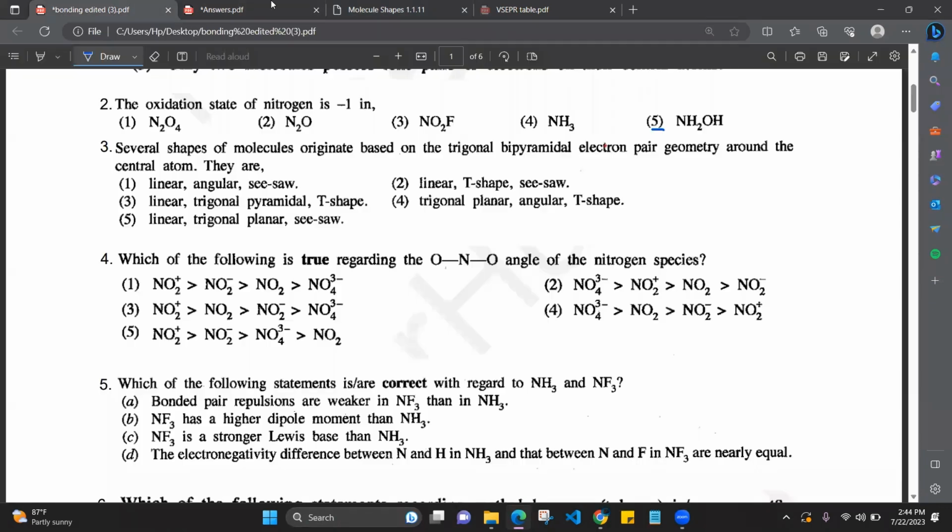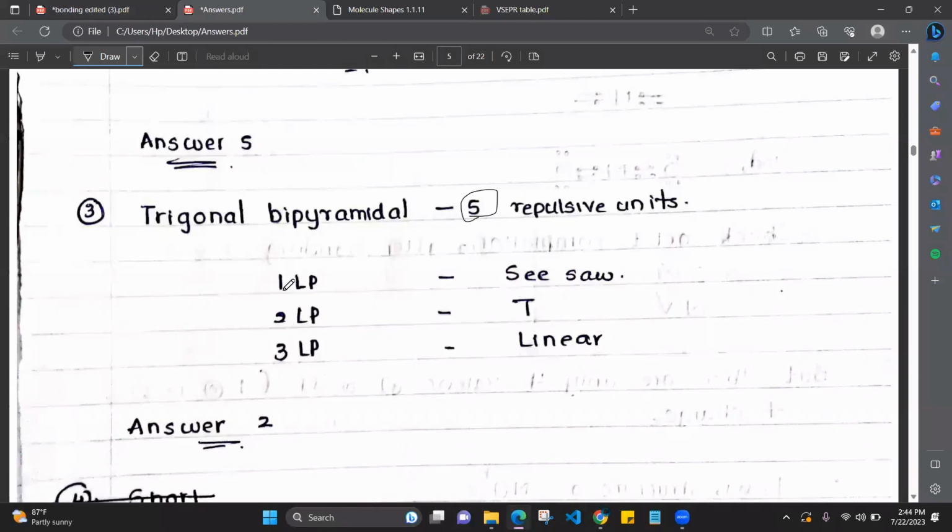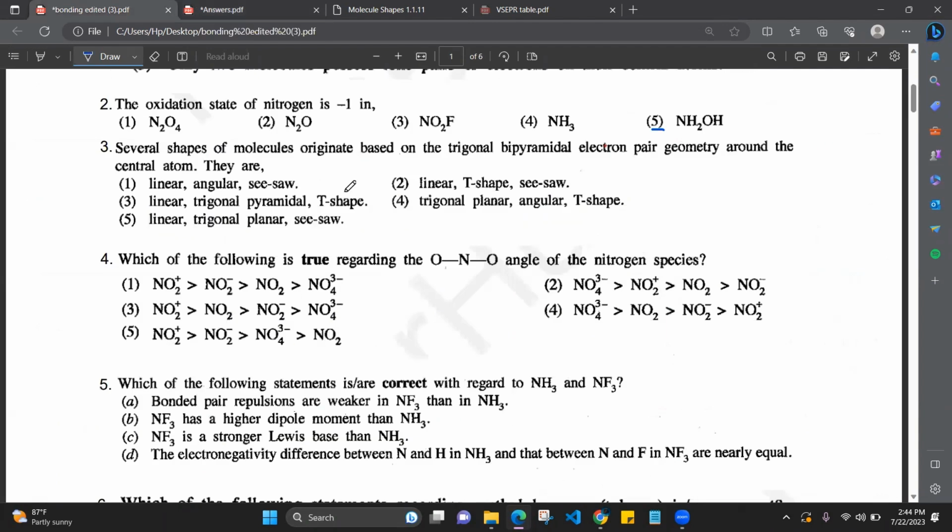Okay. So what are the shapes which are originating? If there is one lone pair, now we saw it is a seesaw shape. Two lone pairs means T shape. Three lone pairs means linear shape, right? So the answer is what? Linear, T-shape, seesaw. Answer number 2. Did you all understand that? How to get the shapes again? Did you all get it?